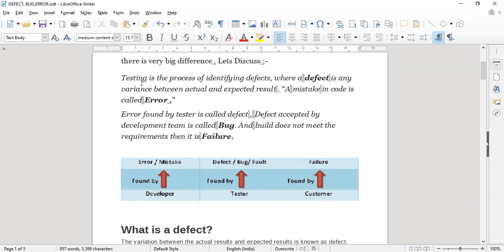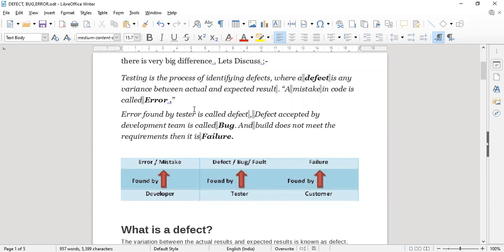First of all, testing is a process of identifying defects, where a defect is any variance between actual and expected result. A mistake in code is called an error. So first of all, what is a defect? We are going to develop software for some specific purpose, to computerize a particular application.